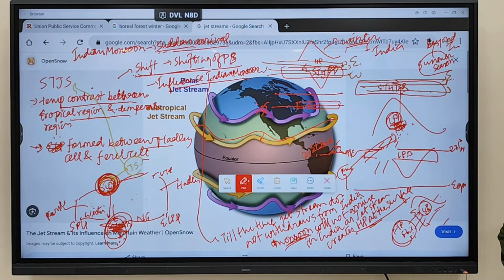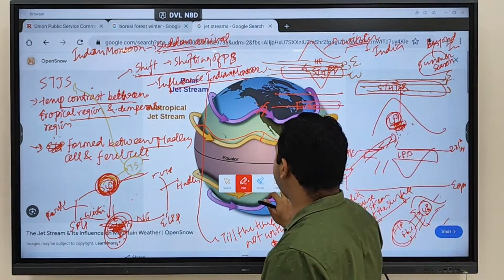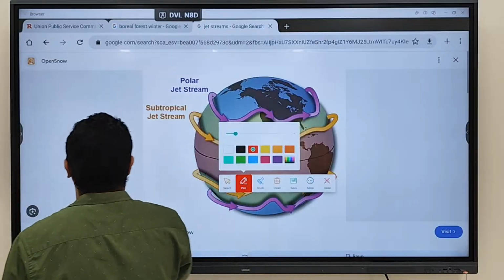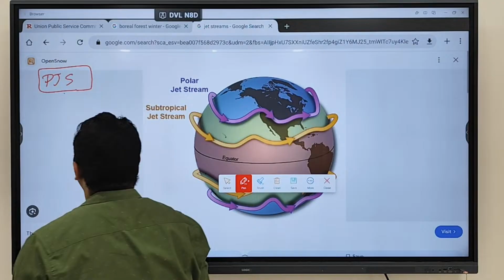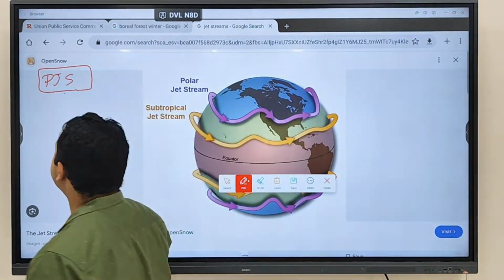Fine. The second type of jet stream we have written is which jet stream? Polar jet stream. So polar jet stream is created where?